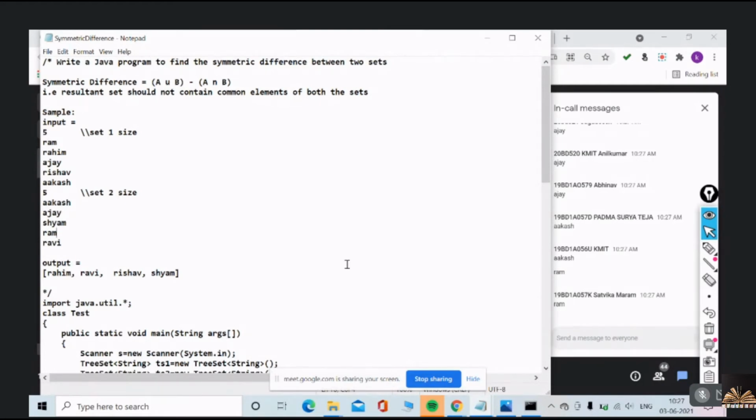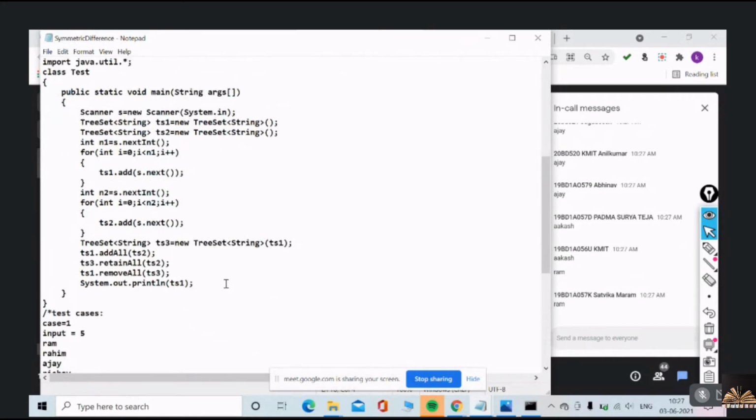Okay. Have a look at this. This is how you can take input from the user using one for loop. And this is how you can read the second set from the user and create a tree set using the first set. Understood?